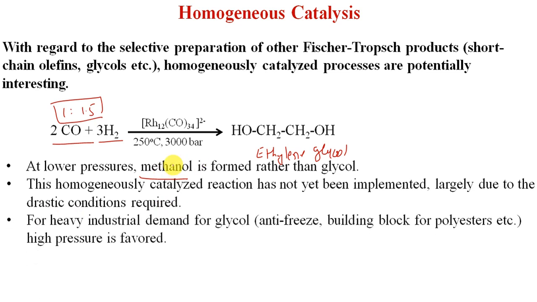For heavy industrial demand for glycol, because glycol is used as antifreeze and as a building block for many polyesters like terylene, high pressure is favored. As I told you earlier, ethylene glycol is formed when the pressure is very high, approximately 3000 bar. Because ethylene glycol has very important industrial applications, we need very high pressure to synthesize it. That's why the point is mentioned that for heavy industrial demand for glycol, we prefer high pressure.